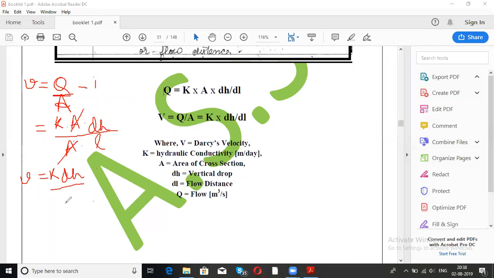आपको ये दोनों equation याद करनी है. They will not give you the derivation. You just need to remember the equation. So if they will ask you Darcy's velocity, you will use this equation for solving the numerical. And if they will ask you Darcy's law, flow rate or something like that, then you will use this equation. In this equation, this is not D, it is not correct. This is typing error, right? DH by L hota hai. What is L? L is the flow distance. Clear everyone? Okay, now let me check.